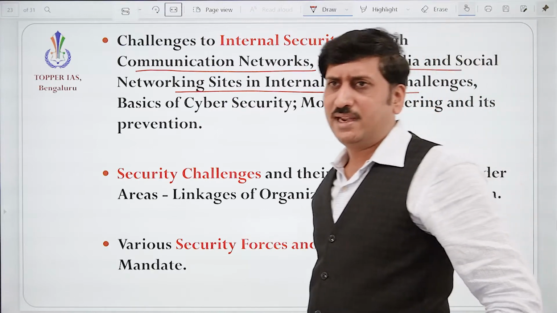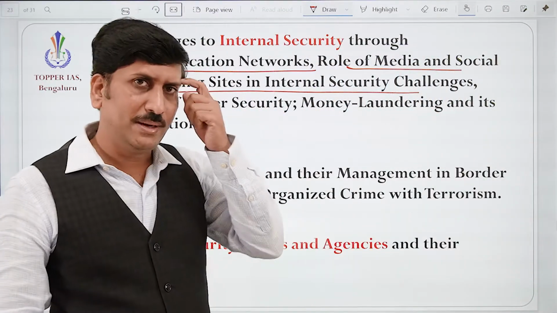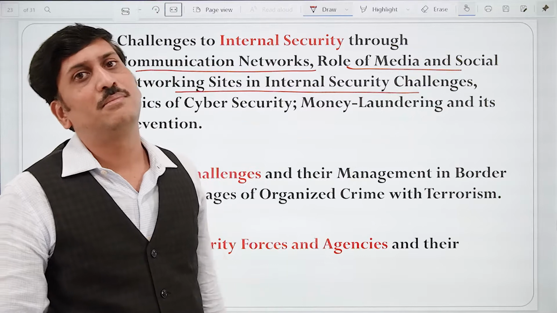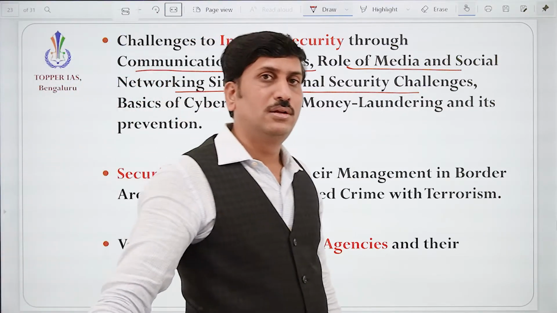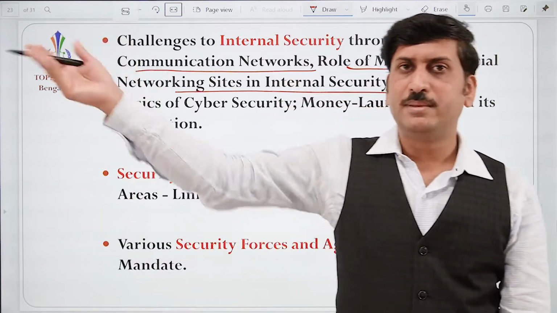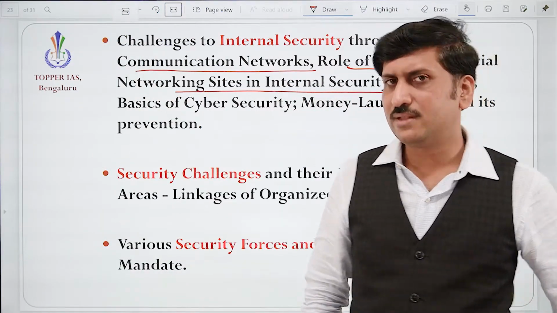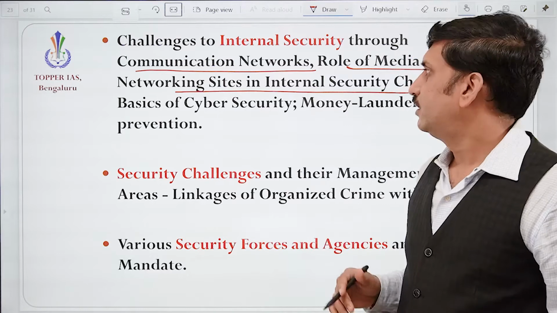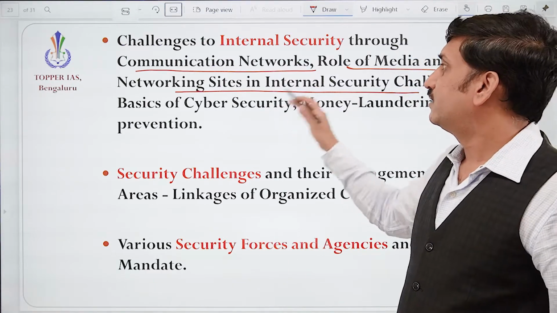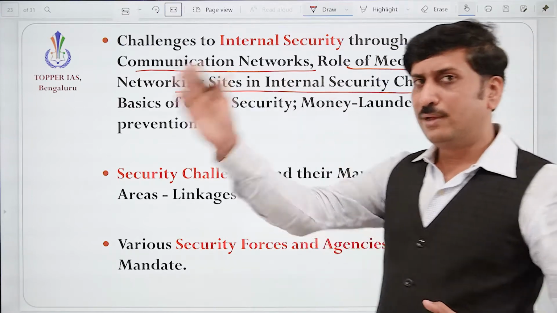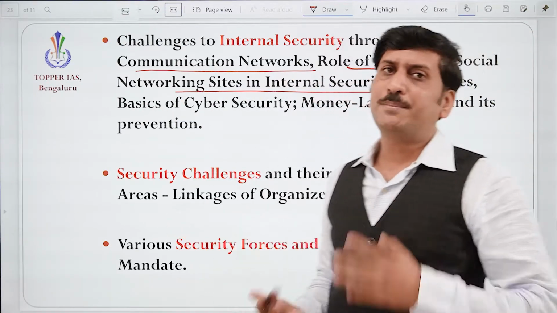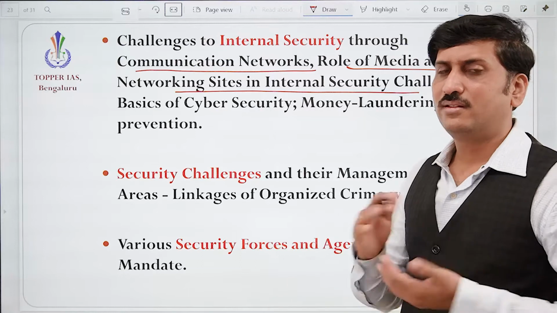Yes, many times these medias and social medias will give more information to the enemy country, while those enemies are trying to take the material from us, hack the things from us. So social networking sites and media are actually creating a problem, a threat. The enemy will know beforehand what is happening here through these sites.